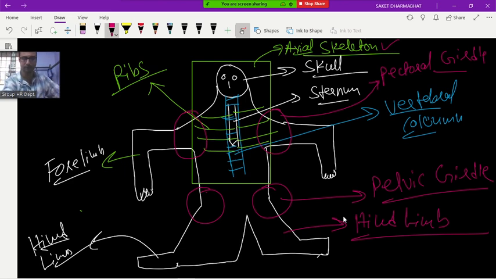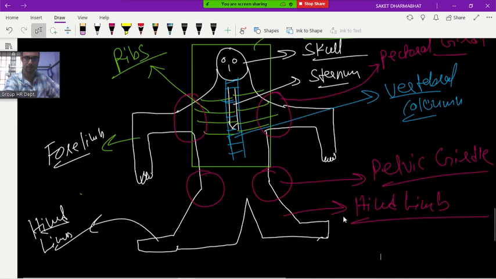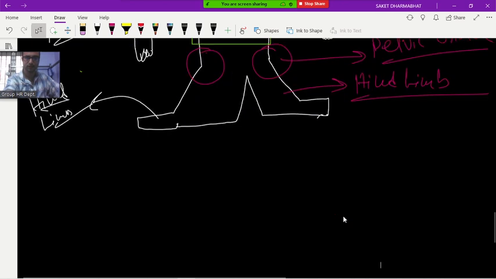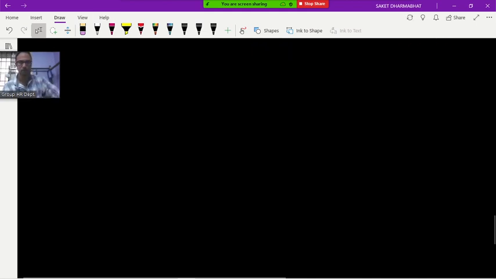Can I move up? So first we are going to talk about the skull. Just a rough diagram, I will try to make it here.